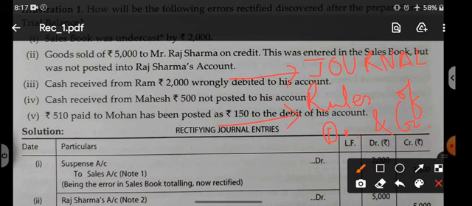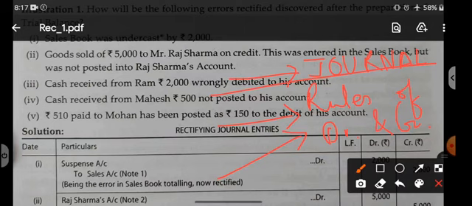When you do not know the correct entry, you are again going to make a wrong entry and commit an error. So we should know the correct entry for every transaction, the rules of debit and credit, what accounts are debited and what accounts are credited.